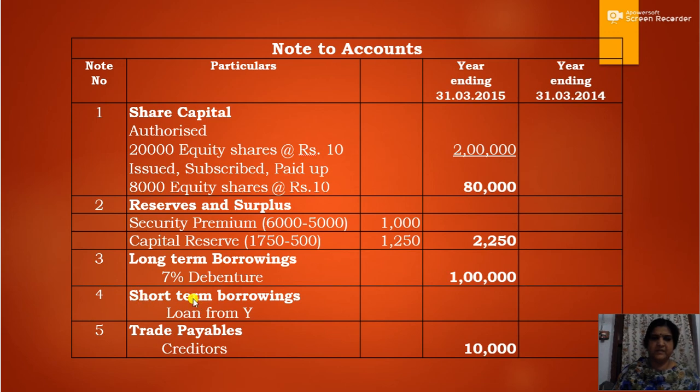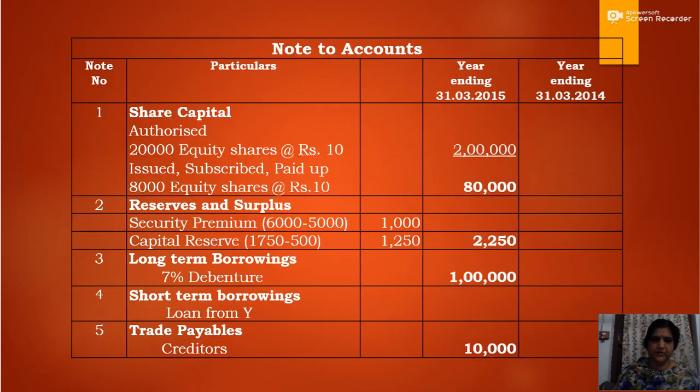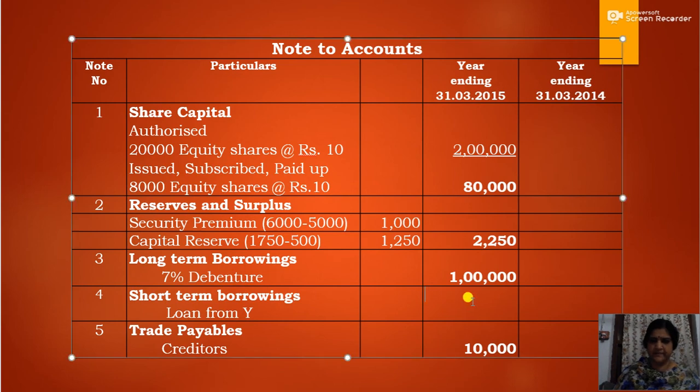Then again, there is short-term borrowings, that is loan from Y, rupees 14,000. So this is the amount of short-term borrowings. Then trade payables, that is the amount of creditors.